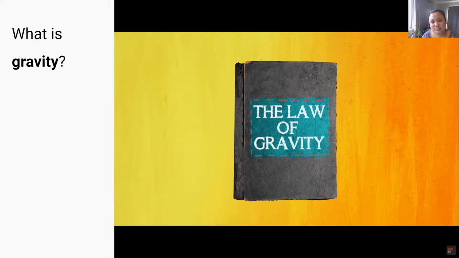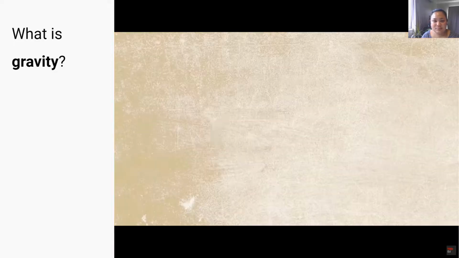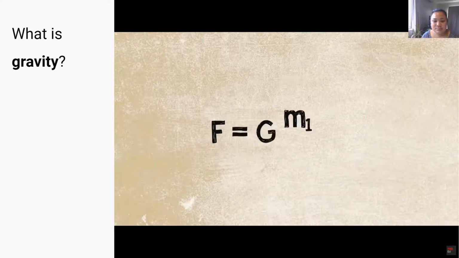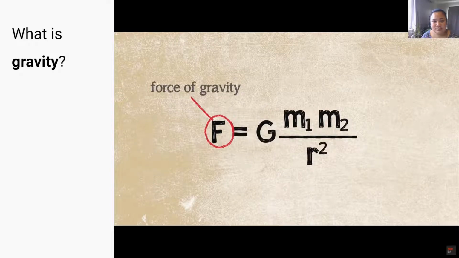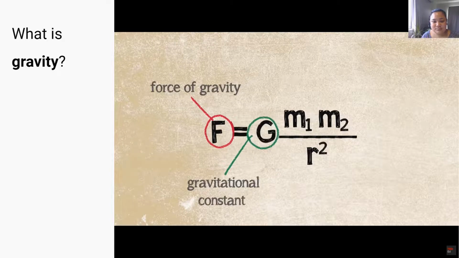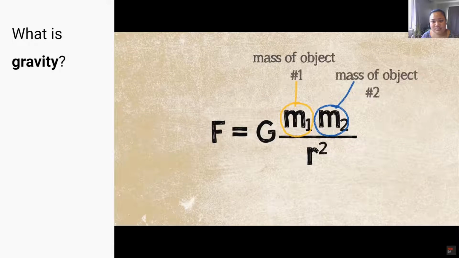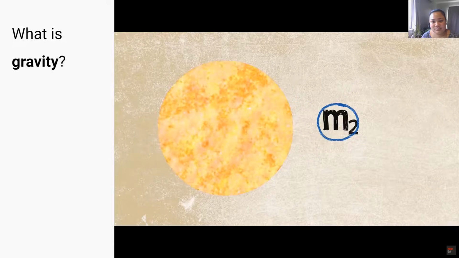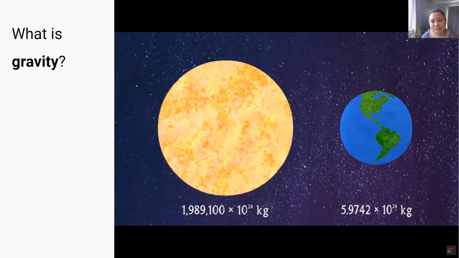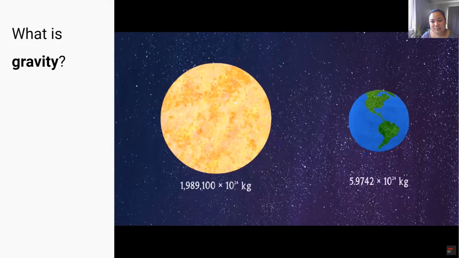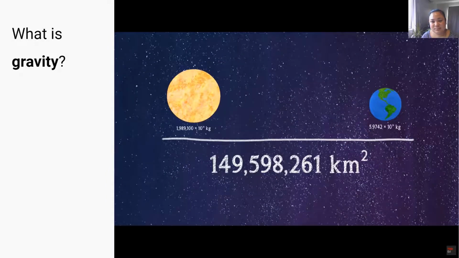So let's look back at that law of gravity, the equation, F equals G times M1 times M2 divided by R squared. You see, the force of gravity is equal to a number. That's that universal gravitational constant, G, times the mass of object 1 times the mass of object 2. Think of M1 being the mass of the sun and M2 being the mass of the Earth. And then we divide by the distance between them squared. This determines the force of attraction between the sun and the Earth.